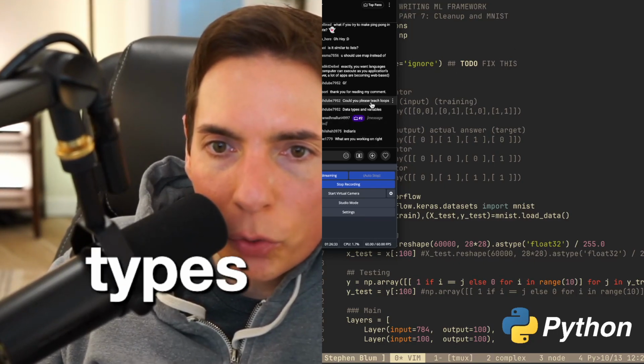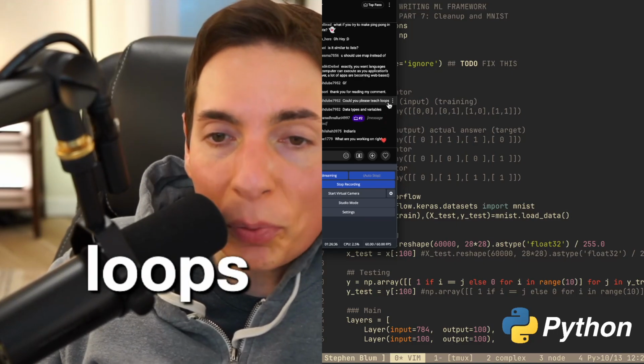Data types and variables. Could you please teach loops? Oh, loops are also pretty easy.